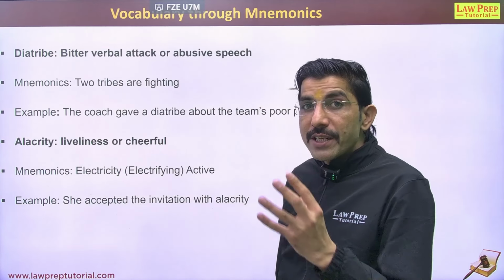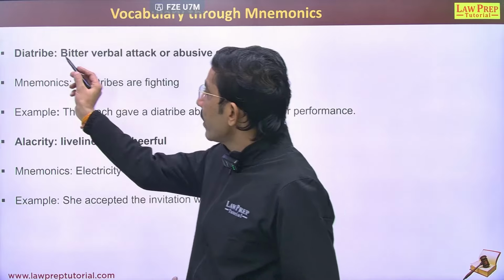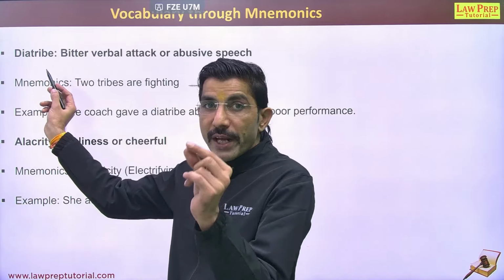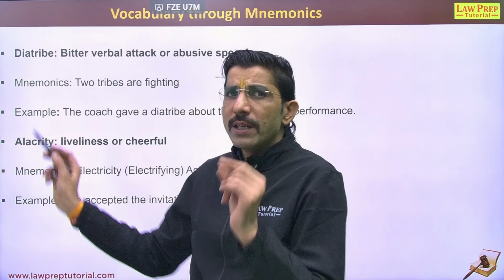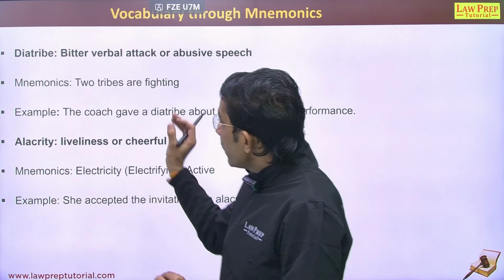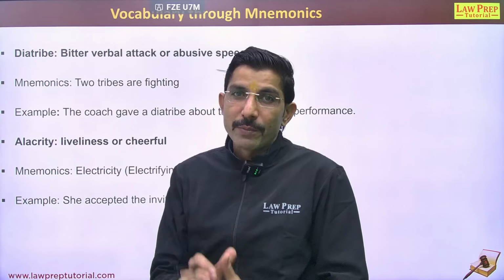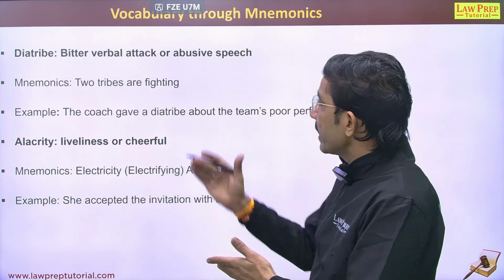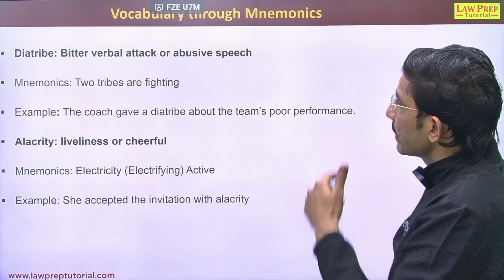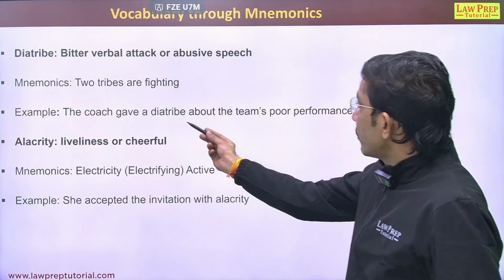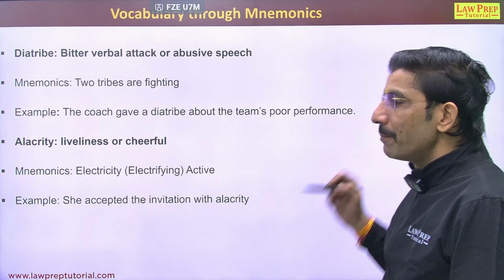Now, after some time, if you see this word, just try to recall it with the help of tribe. Tribe is a very common word that we often use. If you see tribe, you can recall it. Tribes are fighting means diatribe, bitter verbal attack. You can also see the example. The coach gave a diatribe about the team's poor performance.